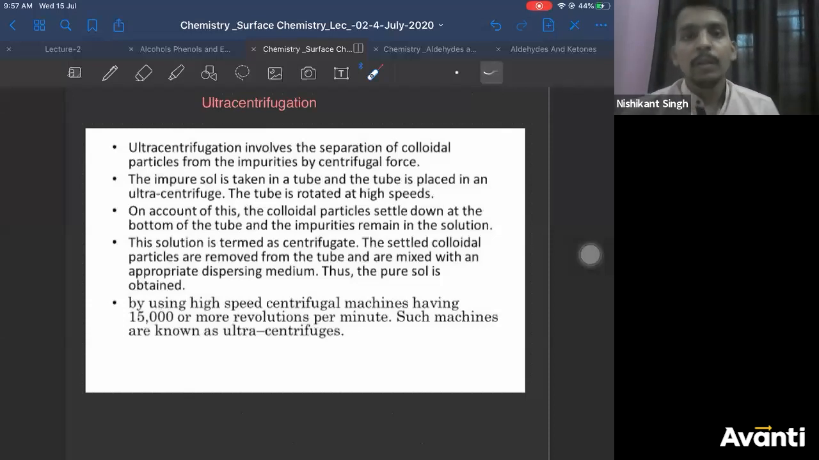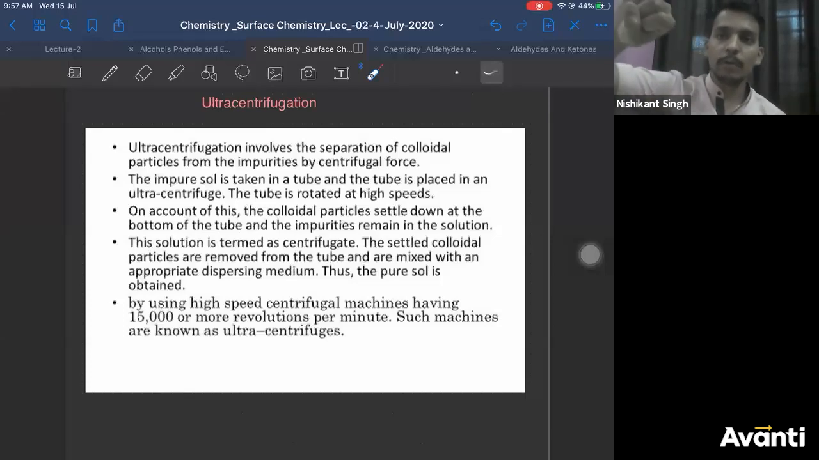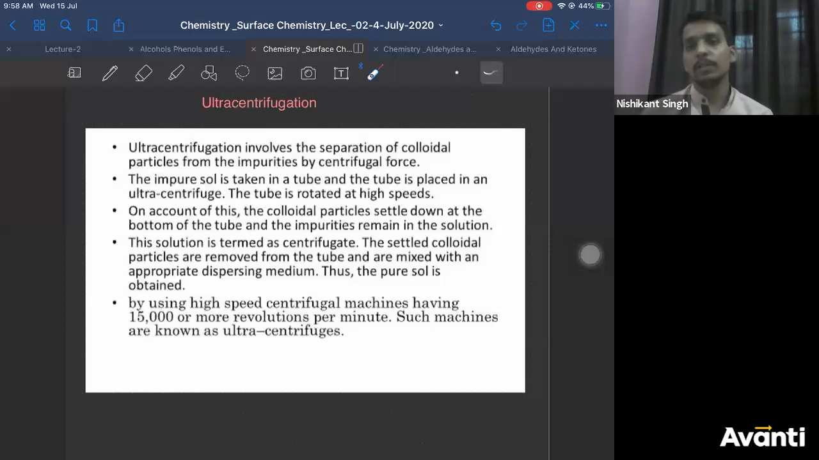Correct? So colloidal particles have more density. They will settle at the bottom. Impurities will remain in the solution after centrifugation. Throw the impurities from the tube. Particles will be left behind. Add dispersion medium. Shake it. You'll get your colloidal solution.